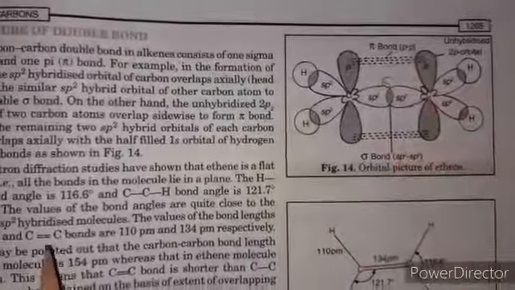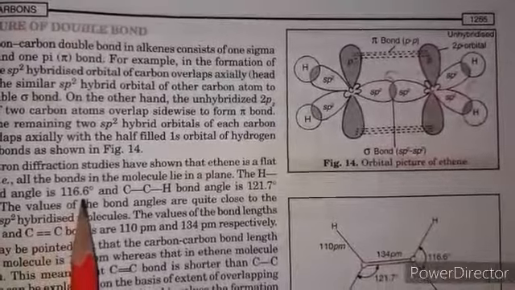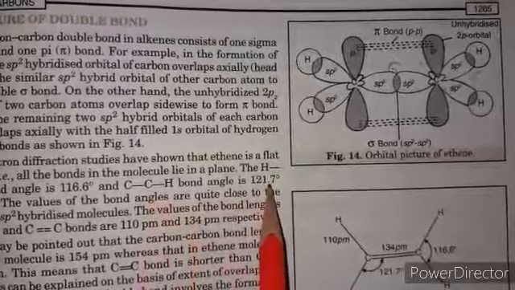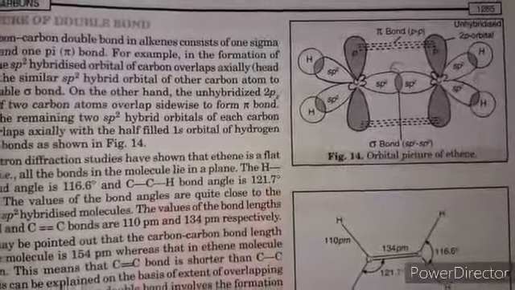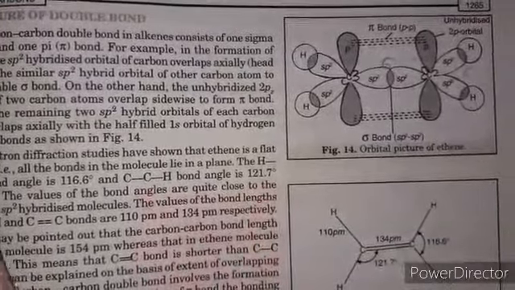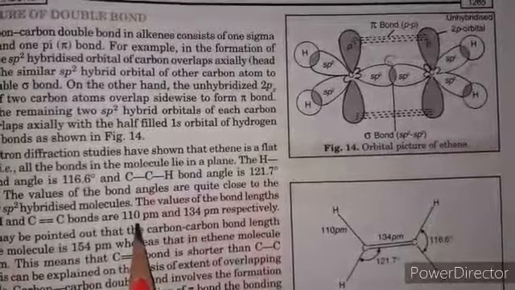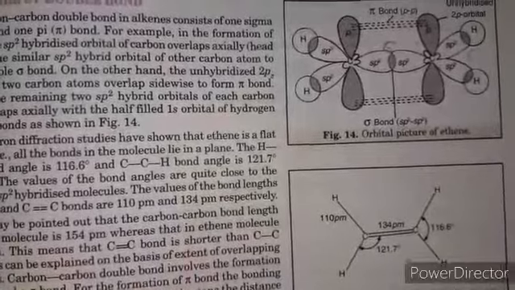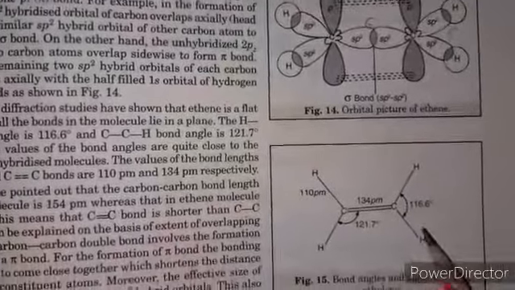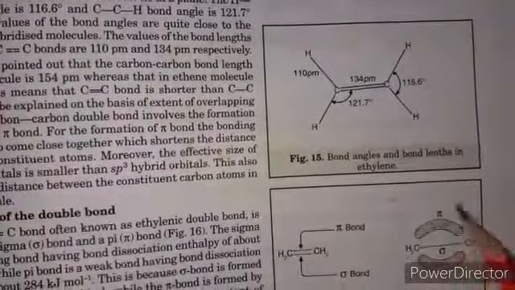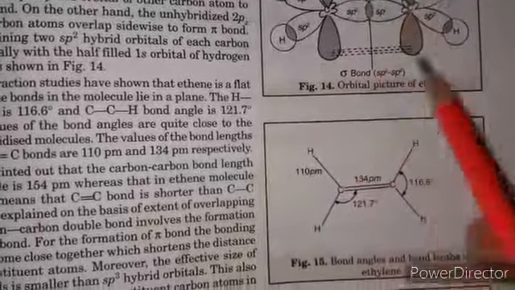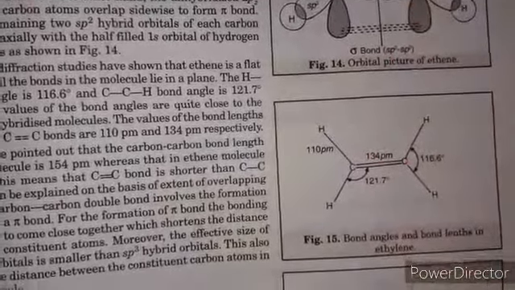The HCH bond angle is 116.6 degrees and the CCH bond angle is 121.7 degrees, and the bond lengths are 110 picometer for carbon-hydrogen and 134 picometer for the carbon-carbon double bond. Clear? This pi bond is also called a banana bond, because there is an upper cloud as well as a lower cloud. Above the plane and below the plane there is a cloud of electrons.